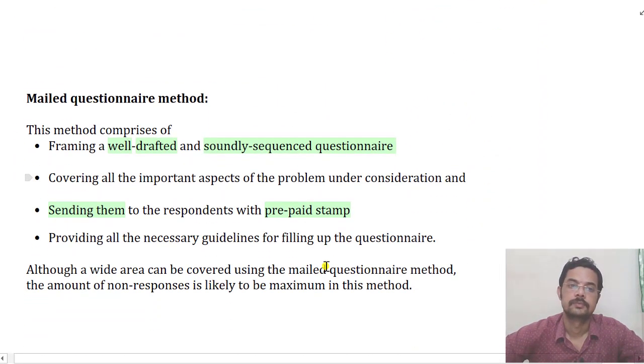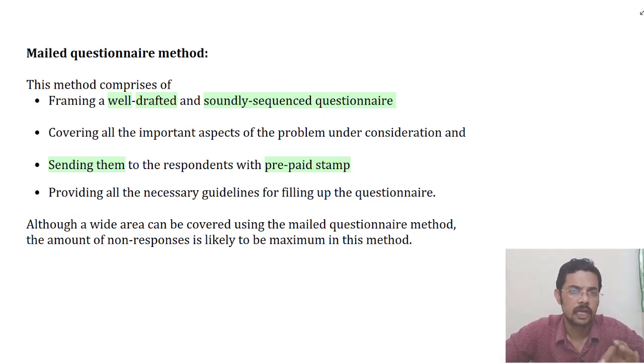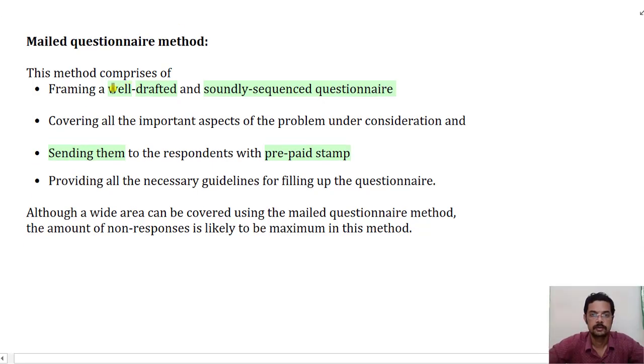Next, mailed questionnaire method. The next major area is the mailed questionnaire method. The process involves framing well drafted and soundly sequenced questionnaires, where the questions are properly arranged and drafted, so that the person responding will be able to properly understand and answer the questions.